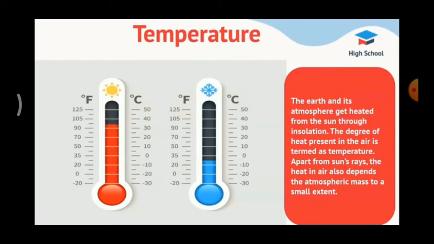Heat energy from solar radiation is received by the earth through three mechanisms. So, now we are going to see the three mechanisms. The three mechanisms are radiation, conduction and convection. Radiation means emission of energy. Conduction means the act of conducting. Convection means the act of conveying.